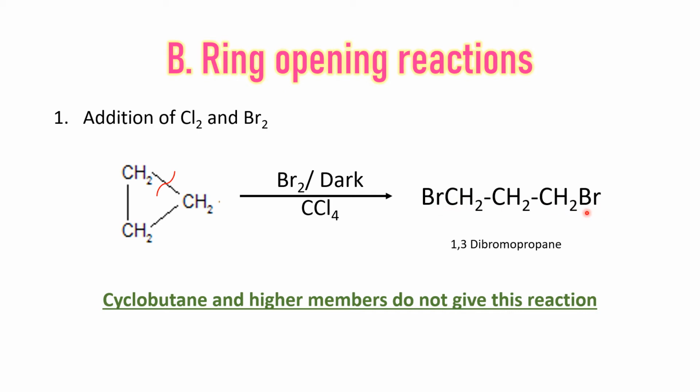So in this case, we will get 1,3-dibromopropane. Cyclobutane and higher members like cyclopentane, cyclohexane, they are quite resistant to this reaction. So they will not show any addition reaction.